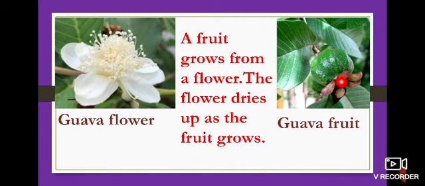It becomes dry. Afterwards only the fruit starts growing. Read it once again. A fruit grows from a flower. A fruit grows from a flower. When the flower is fresh, does the fruit grow? No. The flower dries up as the fruit grows. Look at here. The flower dries up, no? Yes, this guava flower dries up and the fruit grows.